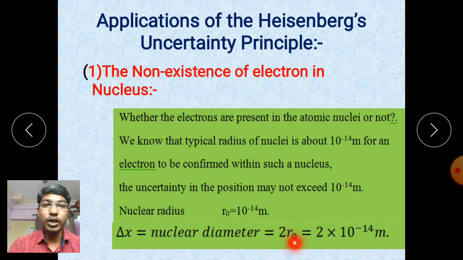So Δx is 2 into 10 to the power minus 14 meter.